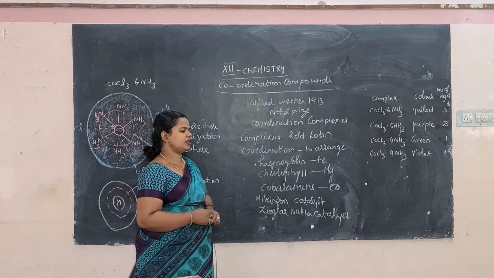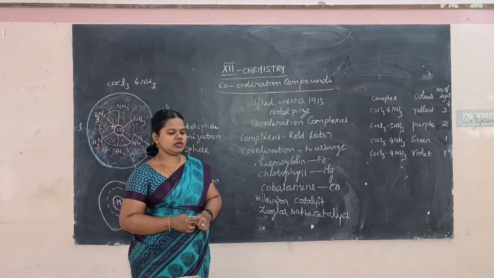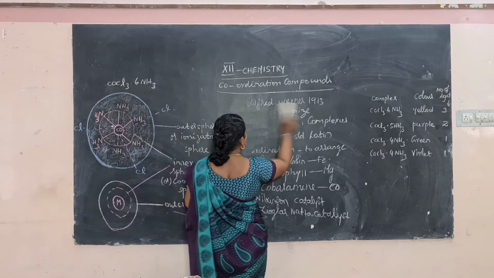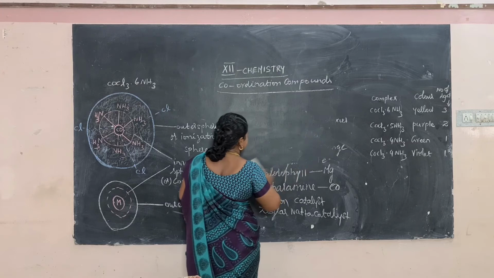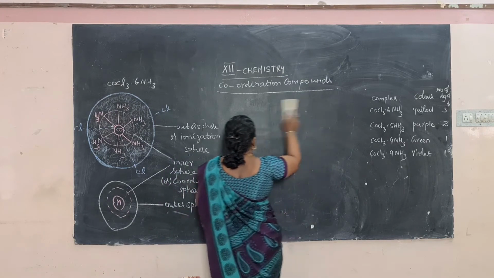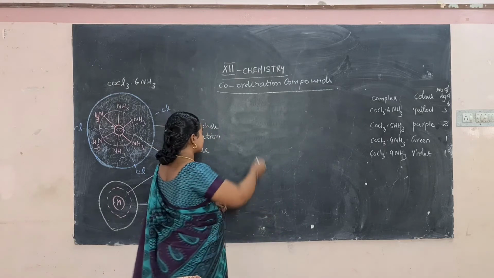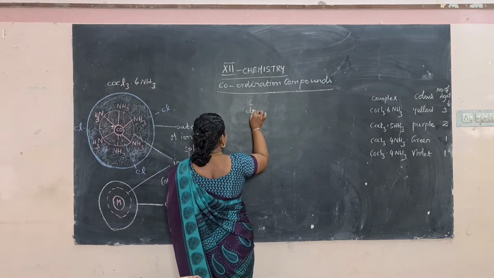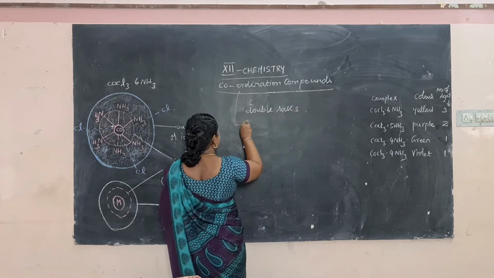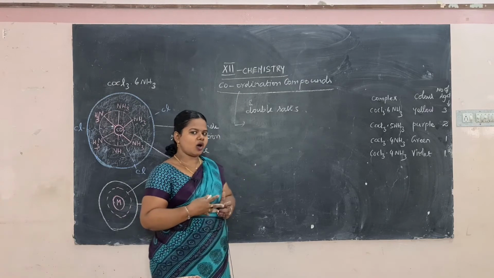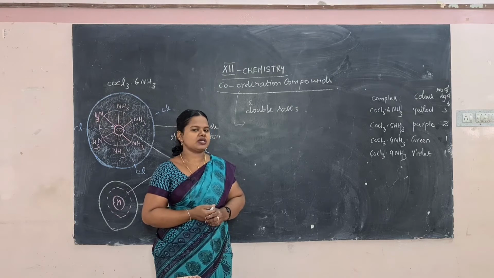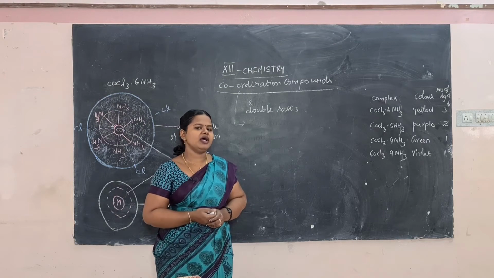So these are the introduction about our coordination compounds. Then coordination compounds and double salts. Now we'll see the difference between coordination compounds and double salts. When two or more stable compounds are mixed together and the solution is evaporated, it forms a compound known as a coordination compound, or it may form a double salt.